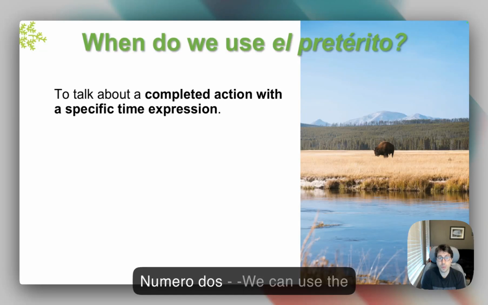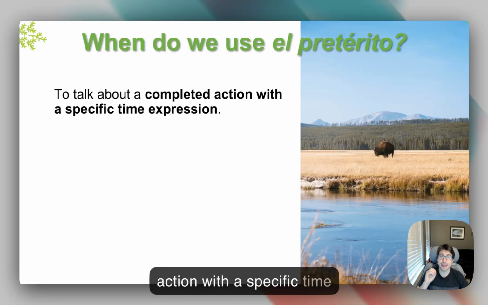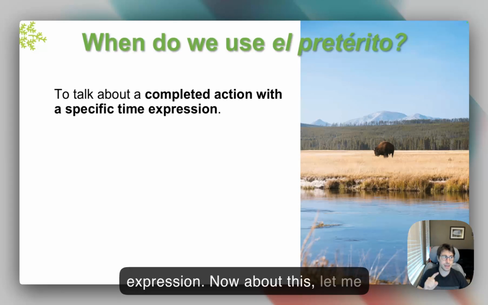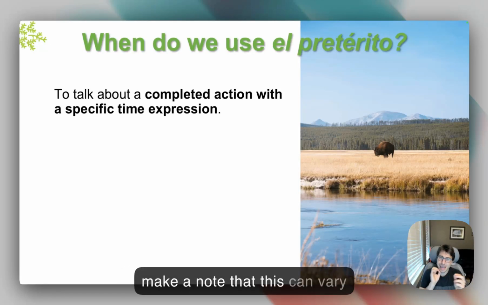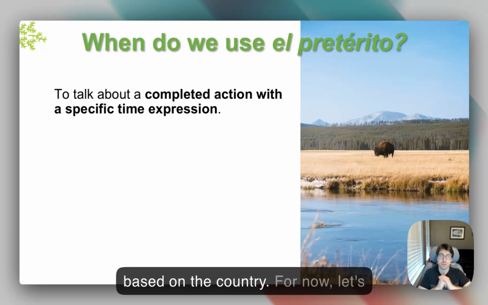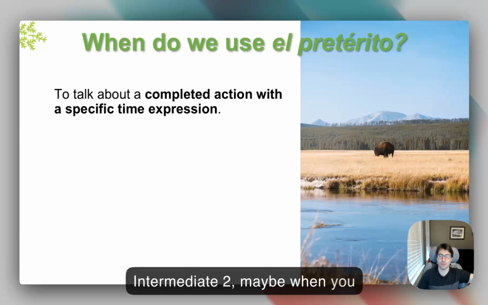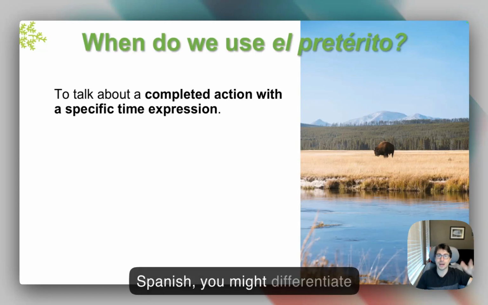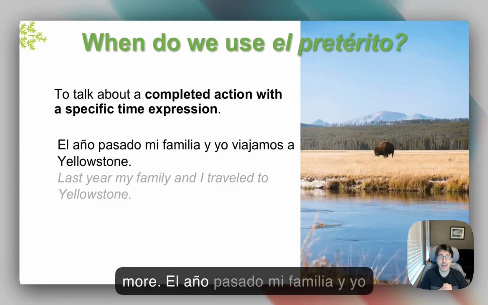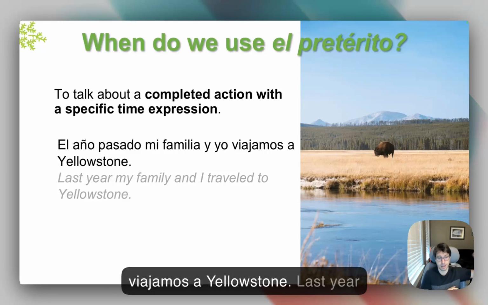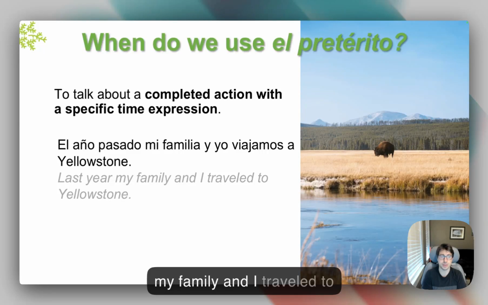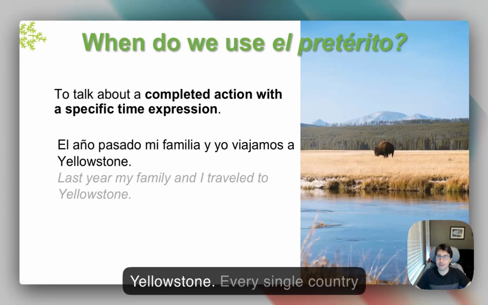Número 2. We can use the preterite to talk about a completed action with a specific time expression. Now about this, let me make a note that this can vary based on the country. For now, let's just think that this is the rule. In intermediate 2, maybe when you get to an advanced level of Spanish, you might differentiate more. El año pasado, mi familia y yo viajamos a Yellowstone. Last year, my family and I traveled to Yellowstone. Every single country that speaks Spanish, they will use preterite.